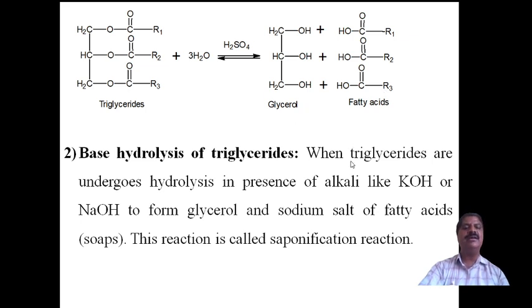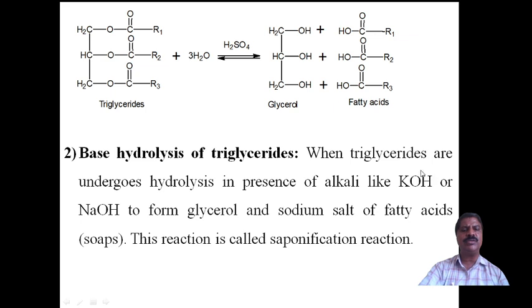But here, when the triglycerides undergo hydrolysis in presence of an alkali or base like KOH or sodium hydroxide, glycerol is formed, along with the sodium salt of the fatty acid if NaOH is taken. The sodium salt of a fatty acid is called soap. It is a washing soap, which we apply on cloth to clean the dirt particles when washing clothes.